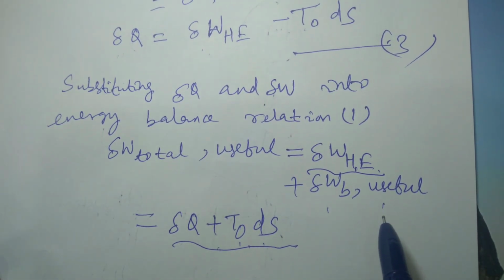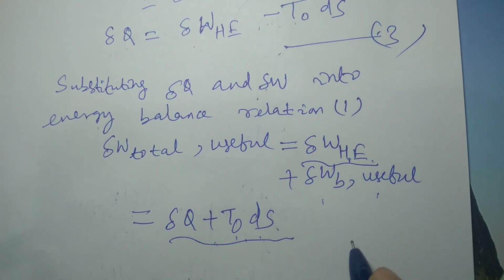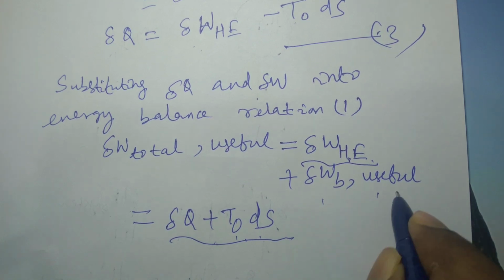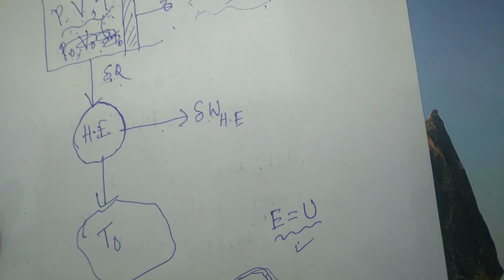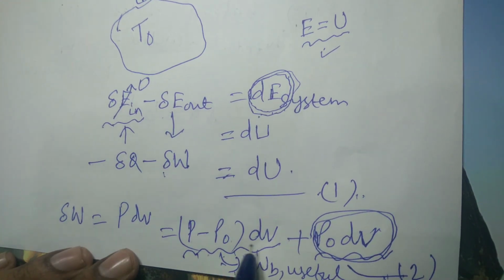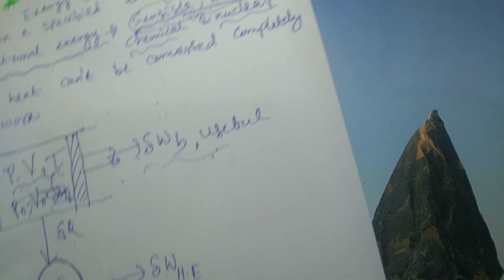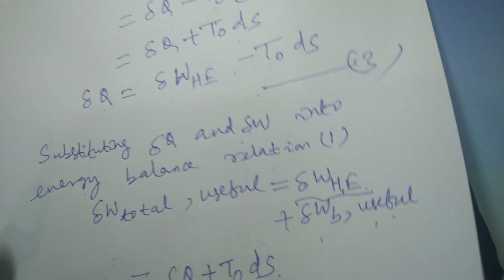So del W B useful is (P minus P0) dB, from equation 2. P is the pressure of the gas and P0 is atmospheric pressure.